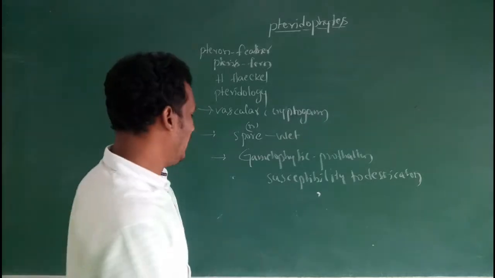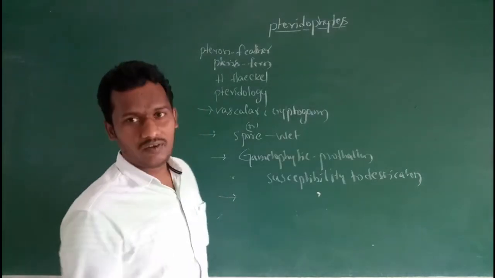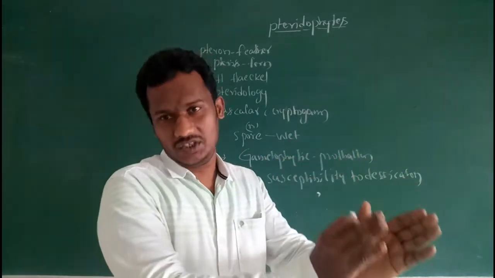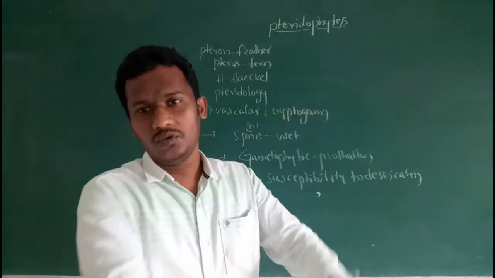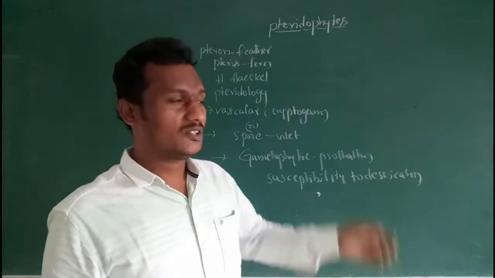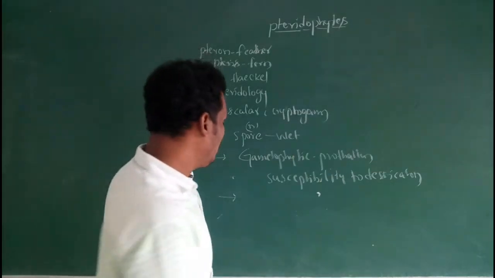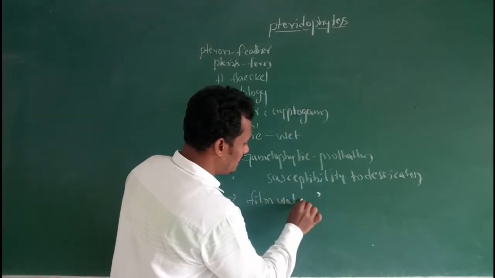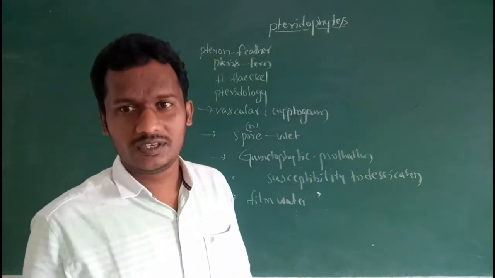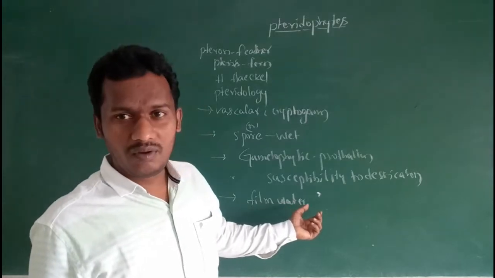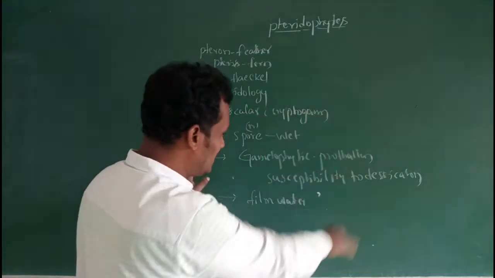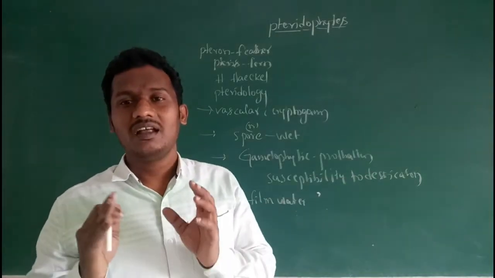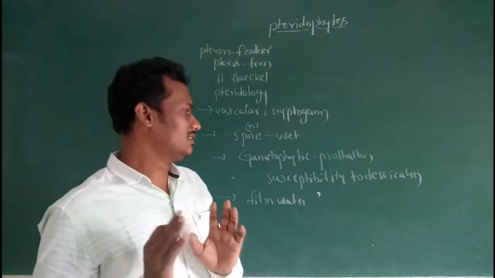areas only. At the same time, for fertilization, sperms, the antherozoids, move and reach the archegonium, that means fuse with the egg cell. This requires a thin film of water, because the movement of the sperms requires a thin film of water. Due to these reasons, pteridophytes could not achieve the desired success.